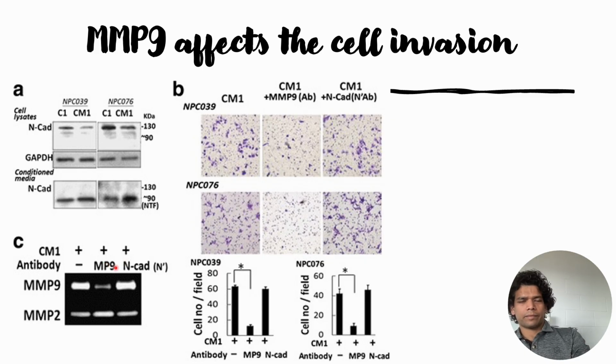Once MMP9 is present in high amounts, it causes more fragmentation of N-cadherin, and that fragmentation then helps in the further formation of MMP9. Where anti-MMP9 is used, it neutralizes the MMP9 presently in the system, and that reduction in MMP9 causes a reduction in N-cadherin cleavage and thereby a reduction in MMP9 formation. This is the reason why the MMP9 signal goes down compared to the N-cadherin antibody and control.